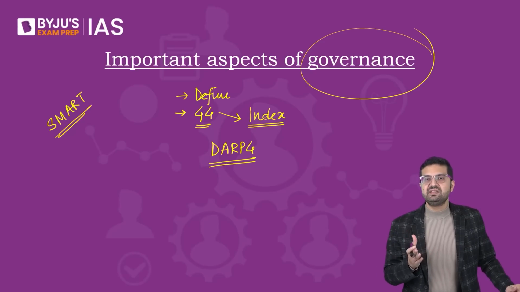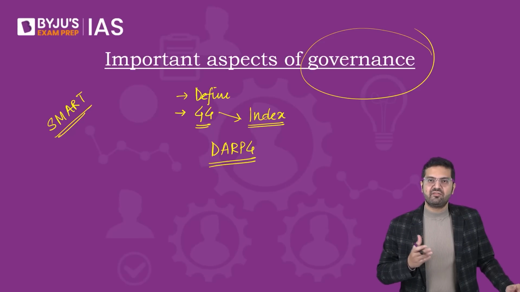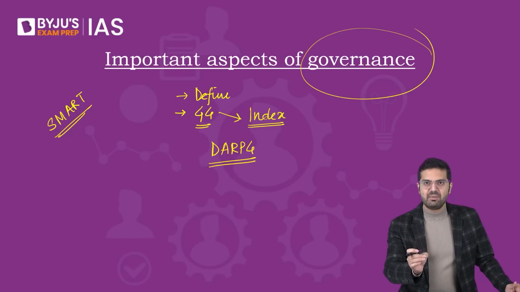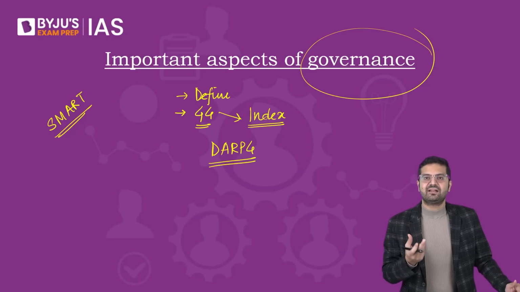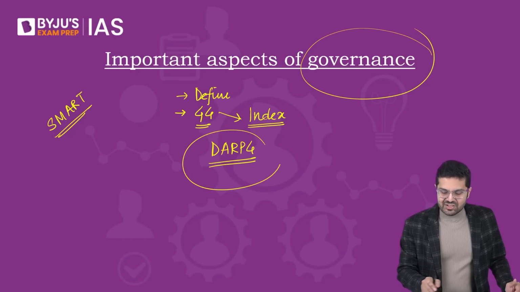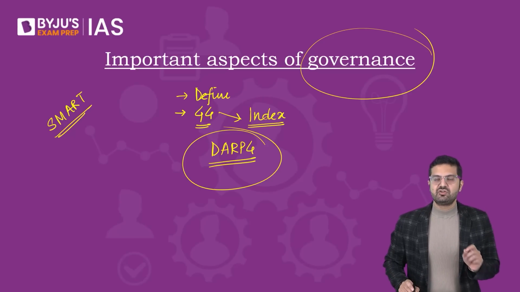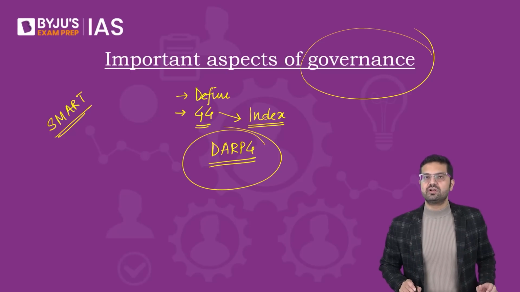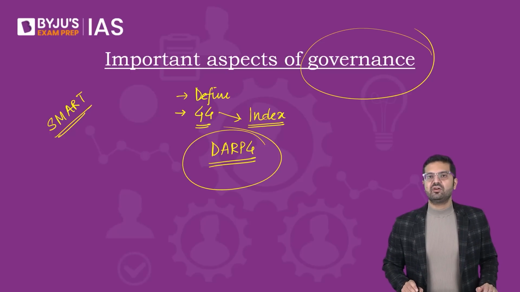But yes, DARPG, the Department of Administrative Reforms and Public Grievances, talks about all these indexes like the Good Governance Index, the E-Governance Survey, or even the second ARC reports. And the third one, which could be of importance to you if you clear the exam and become an IAS officer, is the DOPT, Department of Personnel and Training, because that's the cadre controlling authority for the IAS officers in the country. Anyway, DARPG has released the Good Governance Index, and we should know the ranking of various states plus the basic elements of what exactly is being covered under good governance. So these are important aspects of governance.